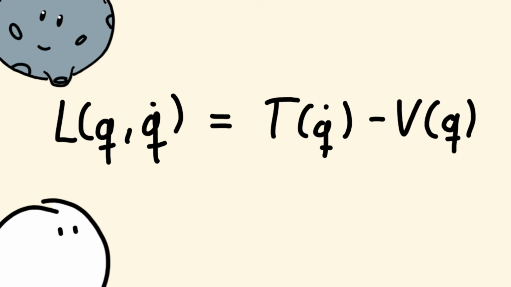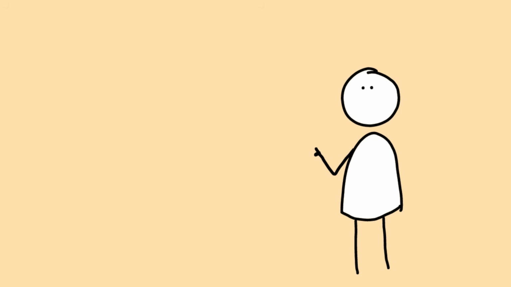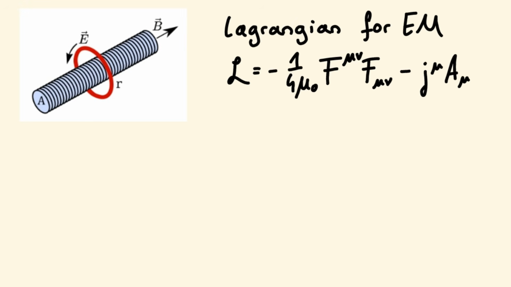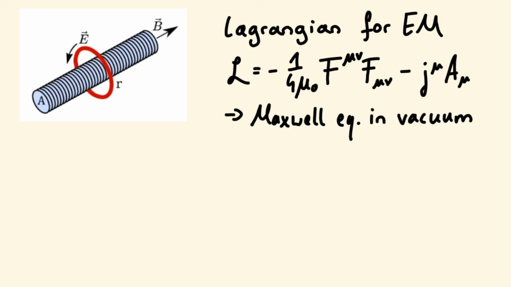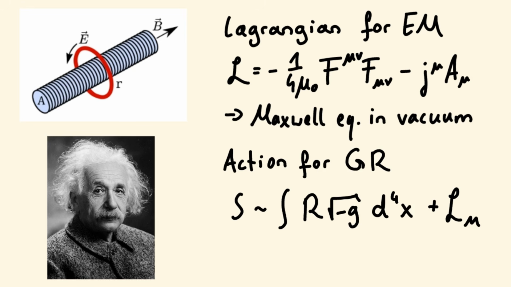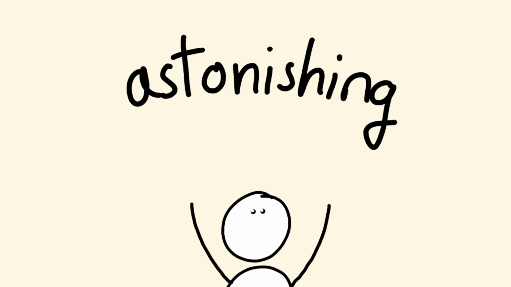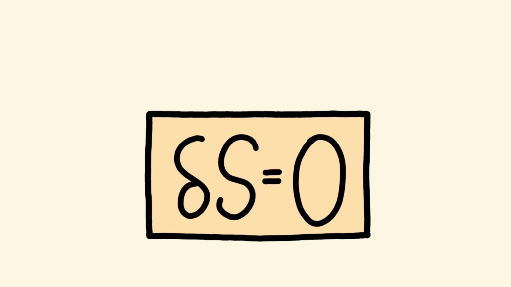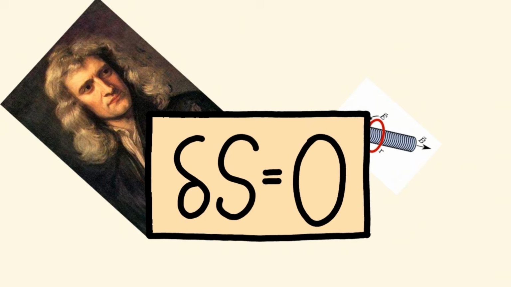And it doesn't stop there. That's the action for meteors, balls and everyday things. But in classical physics, there's an action for everything. There's an action for electrodynamics, and using the Euler-Lagrange equations with this action gives us Maxwell's equations. There's also an action for general relativity, which leads to Einstein's field equations. Isn't that astonishing? That's why this equation rules them all.